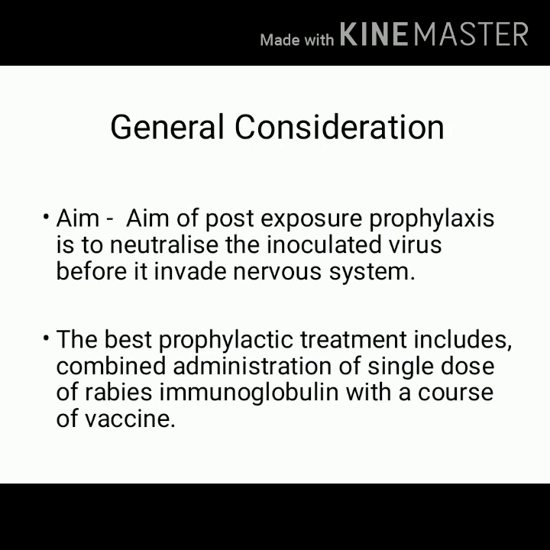I hope you can recall the pathogenesis, where we said that when a rabid animal bites, the rabies virus is introduced. At the site of introduction, it multiplies. Then along the peripheral nerves, it ascends to the central nervous system. It replicates in the CNS, causes inflammation and infection there, and then the virus spreads centrifugally.